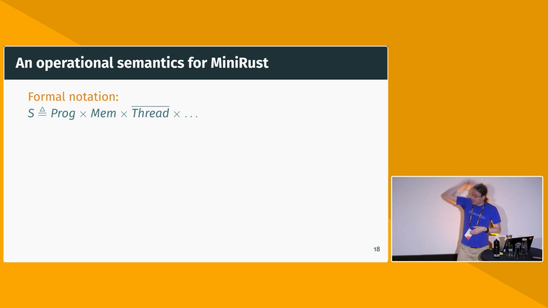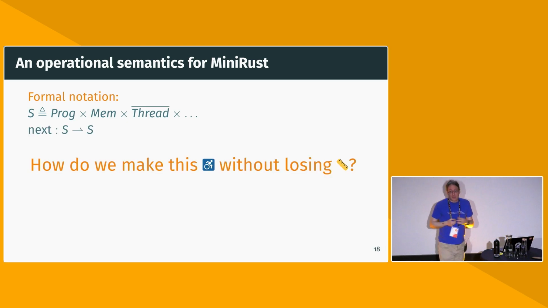So mathematical notation would look something like this. And then we have a step function, which tells us from one state, how do you compute the next step? How to execute one statement or whatever granularity of step you might choose. And the funny half arrow means that this is a partial function, because there can be no step, right? This is a program which has UB. It's often modeled as just you can have no step here. But again, this is mathematical, and if we would start out writing those functions, it would get into Greek letter territory very quickly. So let's avoid that.